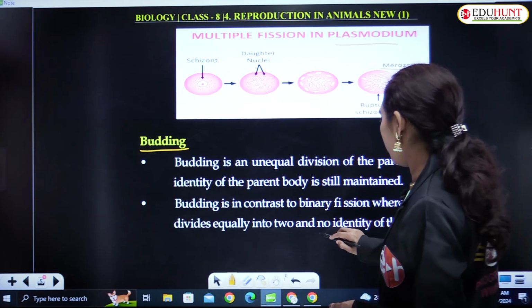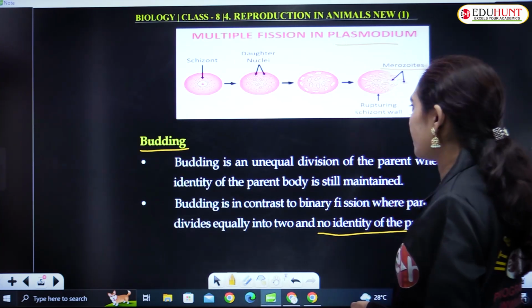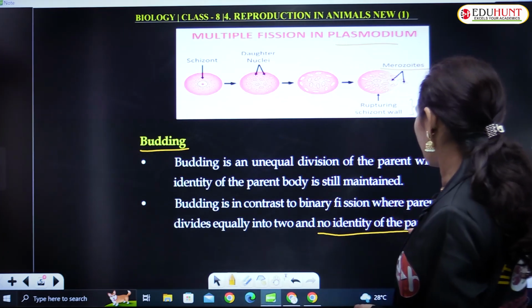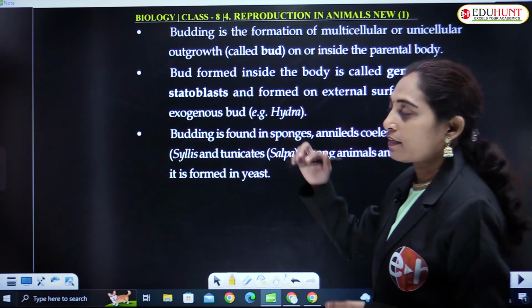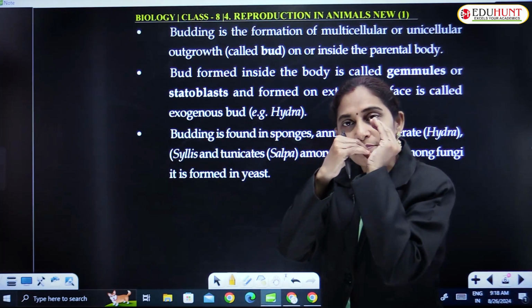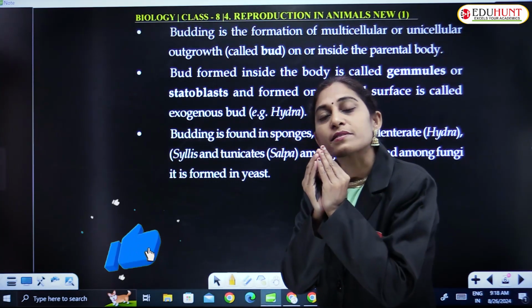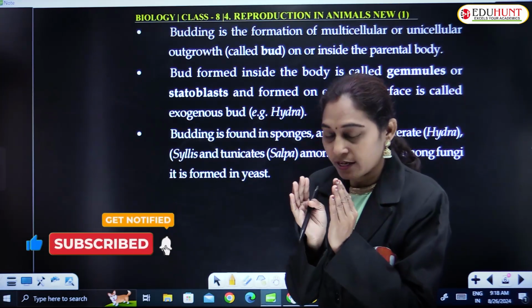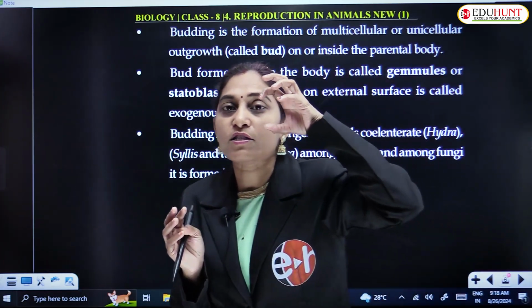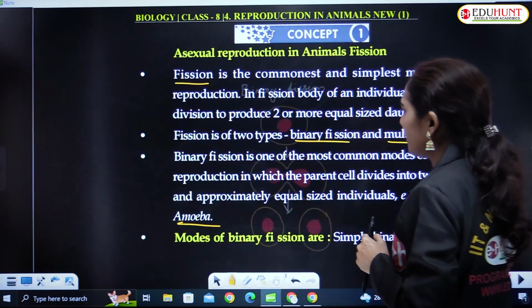In this, no identity of the parent is left in binary fission, whereas here there is an individual and a bud comes from that individual. Both the individuals can be seen after completion of the process. But in case of binary fission, first there is one cell, and what happens to that cell?